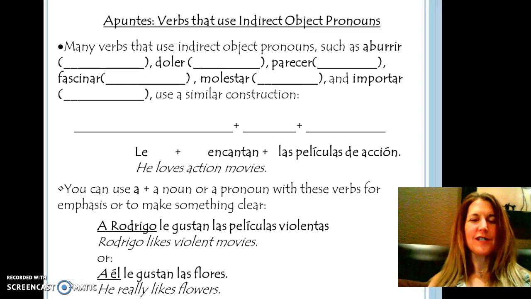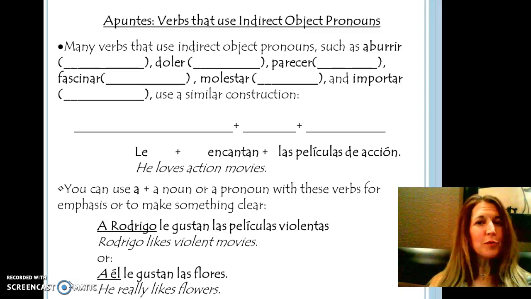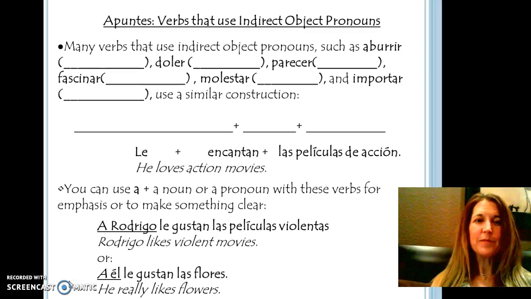All right, what did I just say? Basically, you're going to learn about those verbs that work like the verb gustar. They're not like normal verbs. So let's see how these work. And we have done these before, so this shouldn't be anything new.